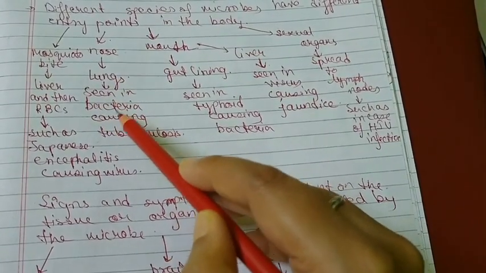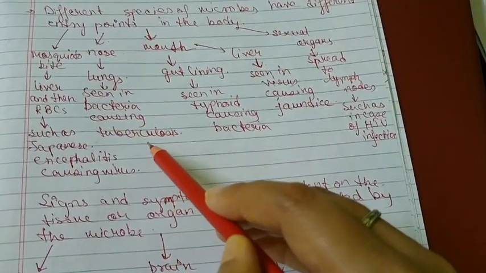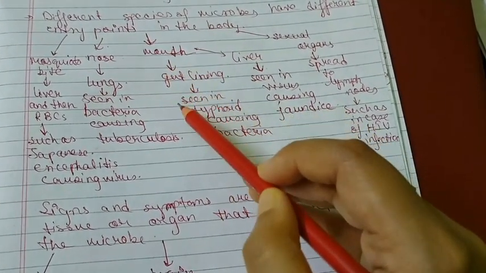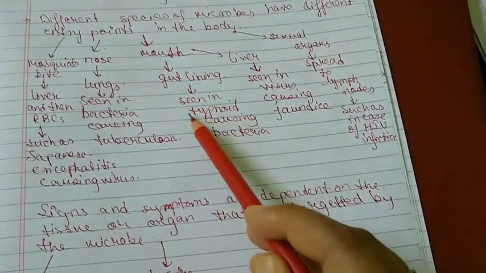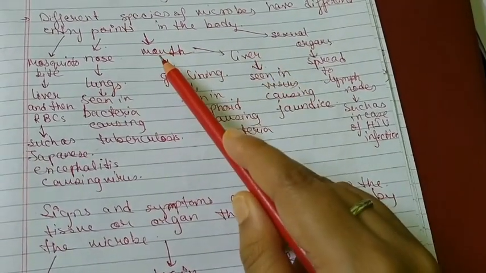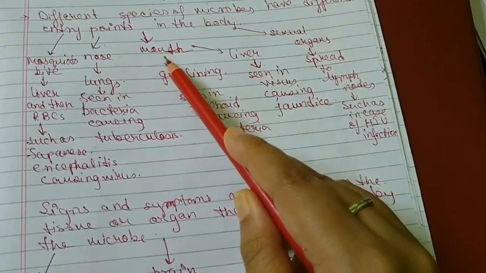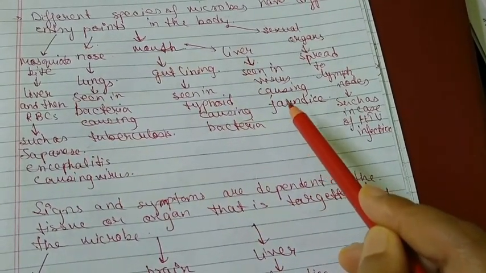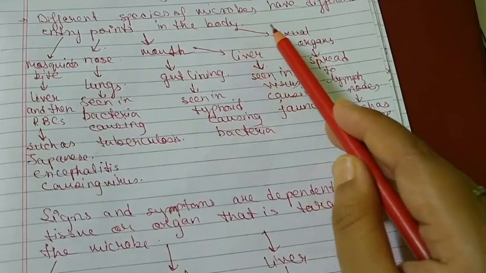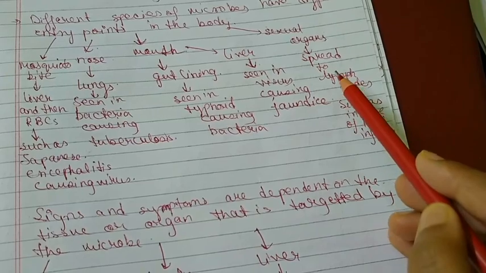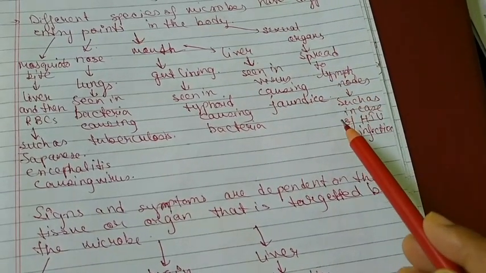So this pathway is followed by bacteria that cause tuberculosis. When the infectious agent enters through the mouth, it goes to the gut lining, and this is seen in case of typhoid causing bacteria. Also, in an alternative way, it can go to the liver, and this is seen in case of jaundice causing virus. When the infectious agent enters through the sexual organs, it spreads to the lymph nodes, and this is seen in